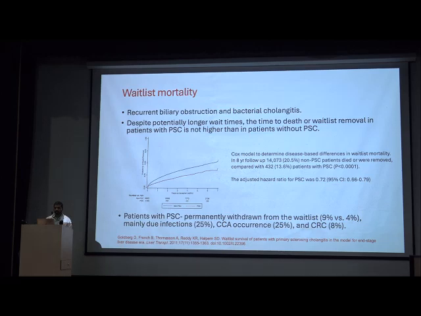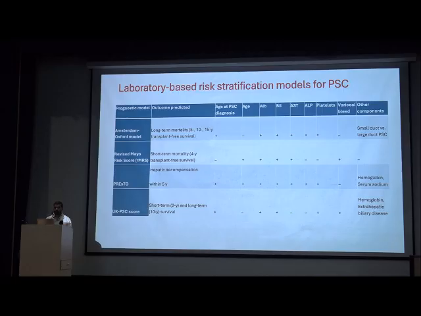So they can stay longer on the waitlist, and they are usually withdrawn if they develop infection, cholangiocarcinoma or colorectal cancer. But biliary obstruction and cholangitis are the predominant indications for transplant in PSC.